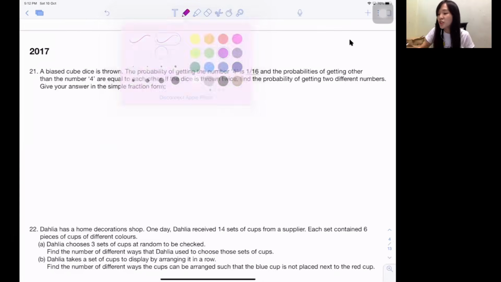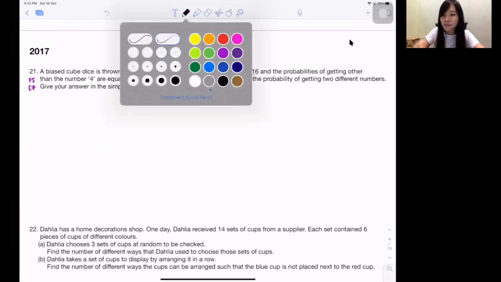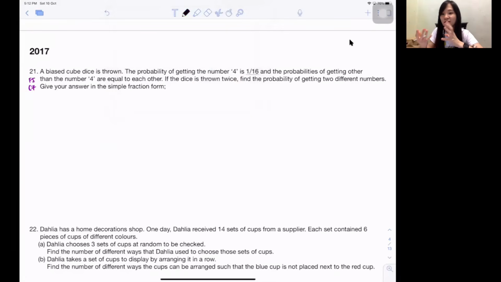Paper 1 again. This question 21 is Form 5, Chapter 7 again. So a biased dice means not fair; fair means not cheating, okay? So a fair cube dice is a dice, and I expect all of you know it has a total of 6 sides. The probability of getting the number 4 is 1 over 16. I write for you: the probability of getting a 4 is 1 out of 16.